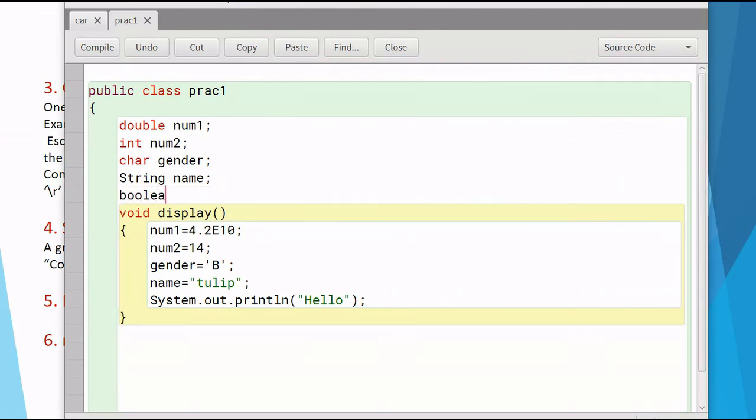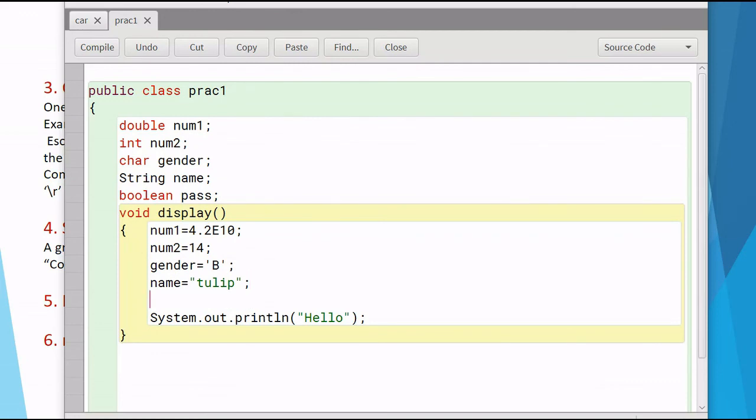Okay. Next, I'll show you a Boolean value. What is a Boolean? Boolean is either true or false. It uses only one bit. For true, it is 1. For false, it is 0 stored in it. So I am saying boolean pass, to indicate whether the person has passed or failed. I can store only true and false in it.